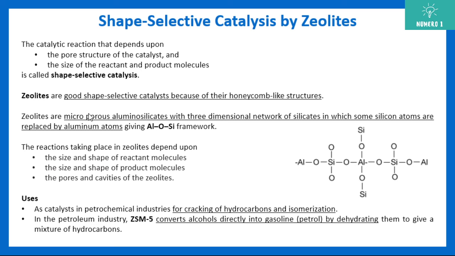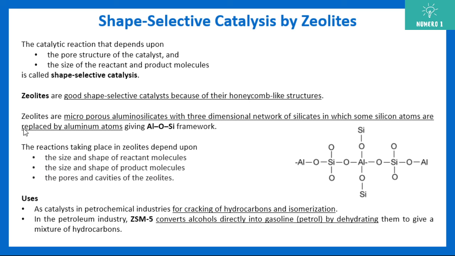Zeolites are good shape selective catalysts because they have a honeycomb-like structure. Honeycomb-like structure is the hexagonal structure, like how honeybees store their honey. Zeolites are microporous aluminosilicates with a three-dimensional network of silicates in which some silicon atoms are replaced by aluminium atoms. That gives us the Al-O-Si framework. We have seen this in 11th standard also, you can check your textbook. So this is the typical structure of a zeolite.